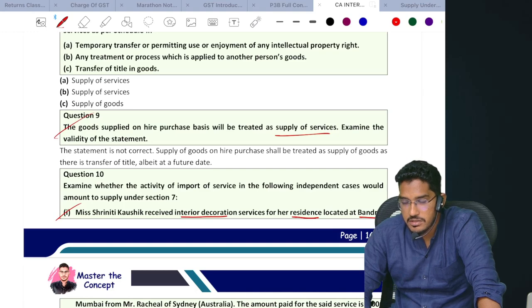GST returns, one small change. They used to say B2C supplies more than 2,50,000 invoice wise. That was changed to 1 lakh.